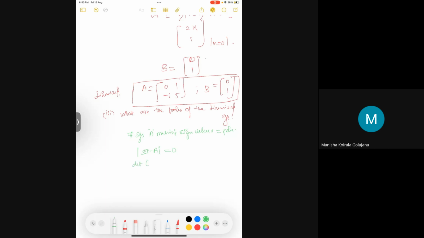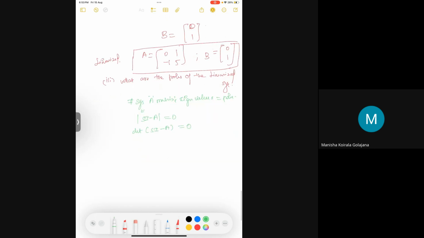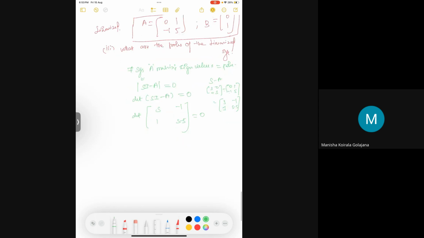Now I'm going to write sI minus A: s minus 1, 1, s minus 5. sI minus A is s, 0, 0, s minus 0, 1, minus 1, 5, so s minus 1, 1, because minus of minus 1 becomes 1, and s minus 5. That's what I have written here. I have to find the determinant of this and equate it to 0.